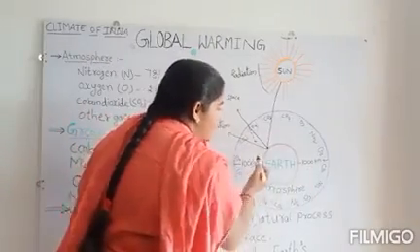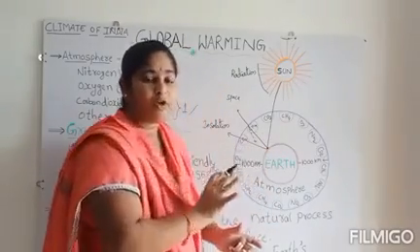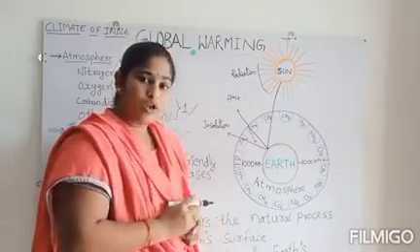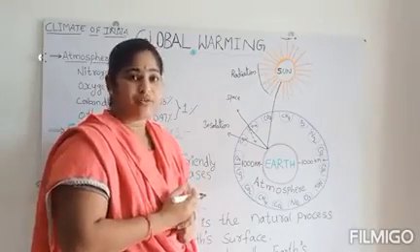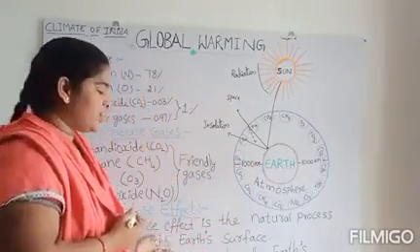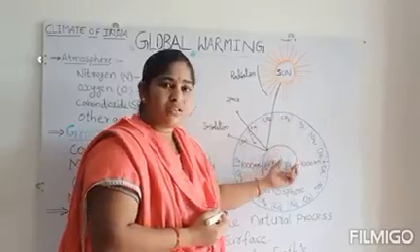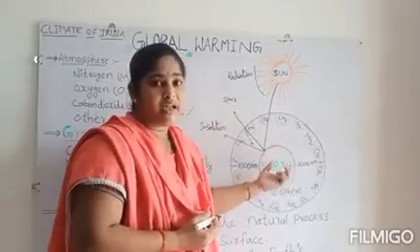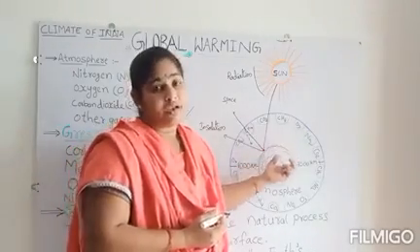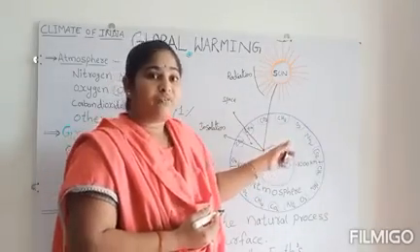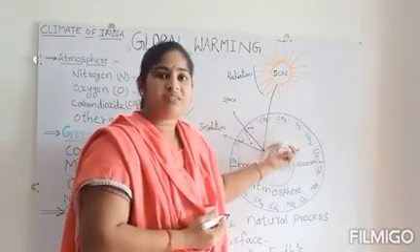Because of the existence of this heat, that means the atmosphere which is holding the heat, we are living, not only human beings, all the living things and also trees living on Earth, because of this greenhouse effect. Otherwise, at daytime Earth receives insolation, but at night time there will be no sunlight, so we won't get heat. So at night it will be very cold, and no living thing will survive on Earth.